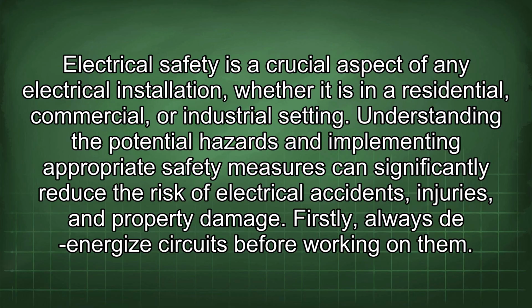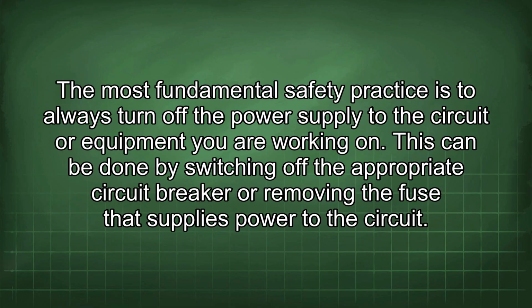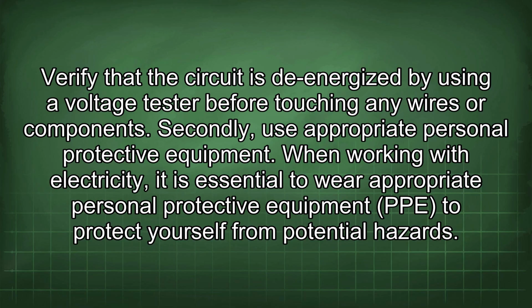Understanding the potential hazards and implementing appropriate safety measures can significantly reduce the risk of electrical accidents, injuries, and property damage. Firstly, always de-energize circuits before working on them. The most fundamental safety practice is to always turn off the power supply to the circuit or equipment you are working on. This can be done by switching off the appropriate circuit breaker or removing the fuse that supplies power to the circuit. Verify that the circuit is de-energized by using a voltage tester before touching any wires or components.